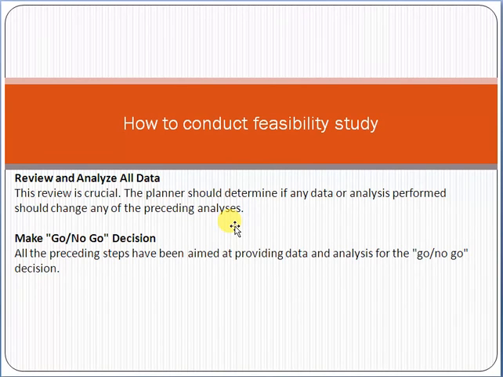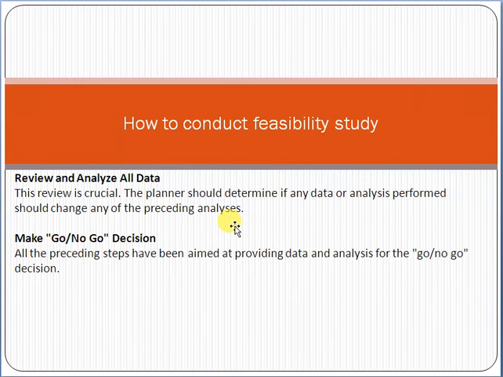That means based on all the data. What does data mean? Data means your balance sheet, your income statement, your market survey, your analysis, your knowledge about profit and loss, etc. All the data should be thoroughly analyzed, and based on that data you have to take a decision whether you will go for that project or not.